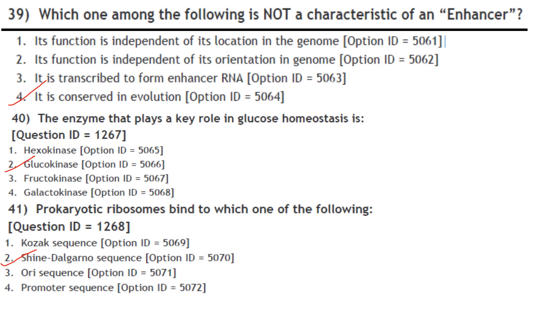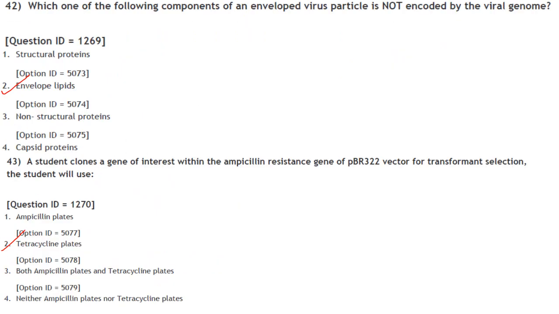Then next one. Prokaryotic ribosome binds to which one of the following? So prokaryotic ribosomes bind to the Shine-Dalgarno sequence, which is found in bacterial mRNA as a ribosomal binding site. Answer is option 2. Then next one. Which one of the following components of an enveloped virus particle is not encoded by the viral genome? So lipids of the viral membrane are derived from the host cell. So the answer is option 2, envelope lipids.